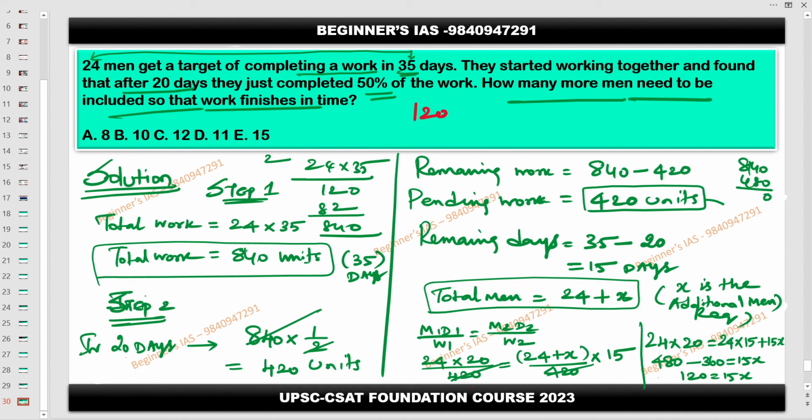So therefore 120 by 15 is equal to X. Cancel this: X is 8. Understood or not? What is the question? How many more men needed to be included? What does X define here? X defines the additional men. Additional men is nothing but the more men. What is the option? What is the answer? Yes, A. So the same method applies for this kind of question. Understood?